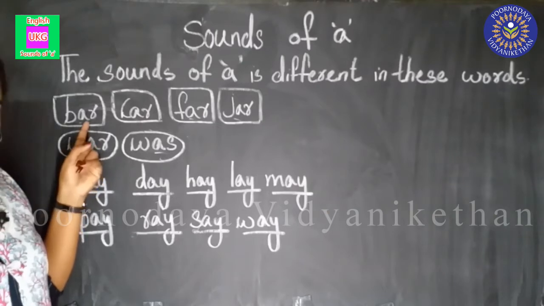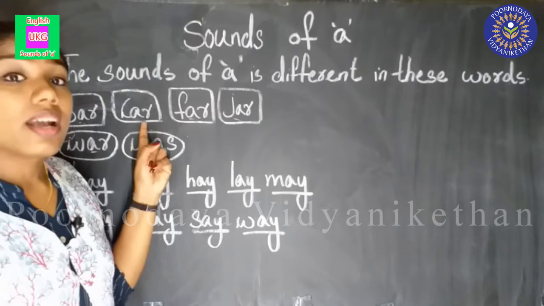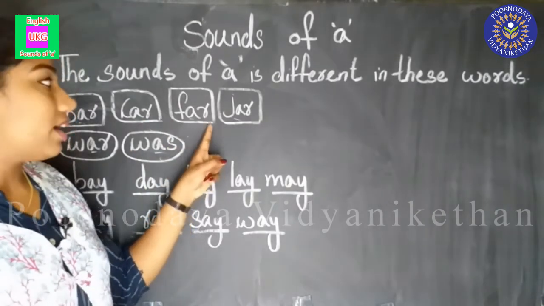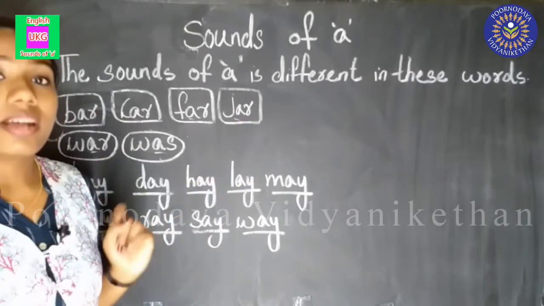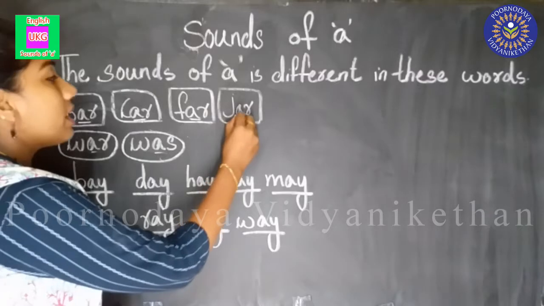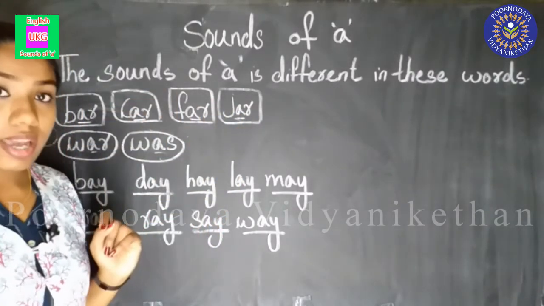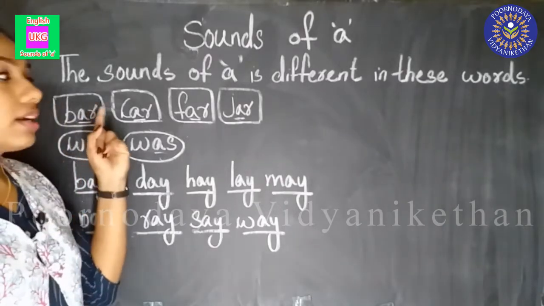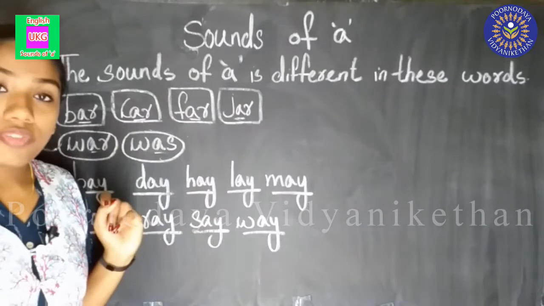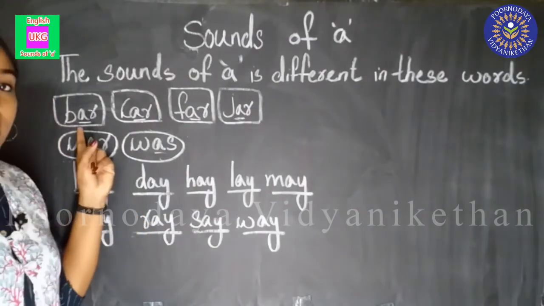B-A-R. What is this? Bar. C-A-R. Car. F-A-R. Far. J-A-R. Jar. Say this. In all these words, letter A is there. And what is the sound of A here? Bar, car, far, jar. What is the sound of A here? A sound, isn't it? Shall we see it once again?